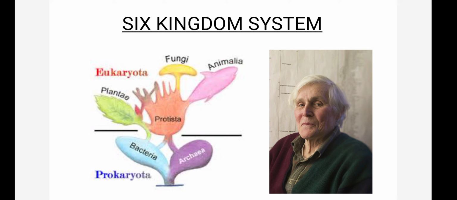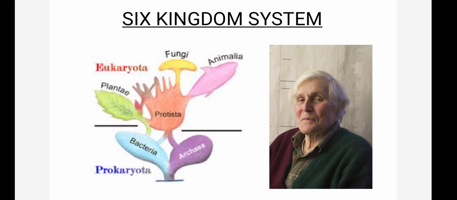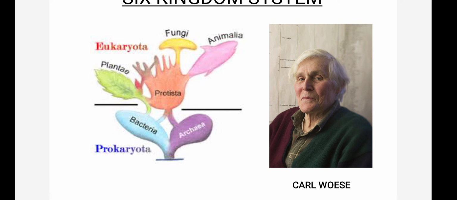The definition for prokaryote is that they have a nucleus, but there is no definite nuclear membrane. In eukaryotes, there will be a definite nucleus and nuclear membranes. That is the difference between prokaryotes and eukaryotes. This is the 6 kingdom system.